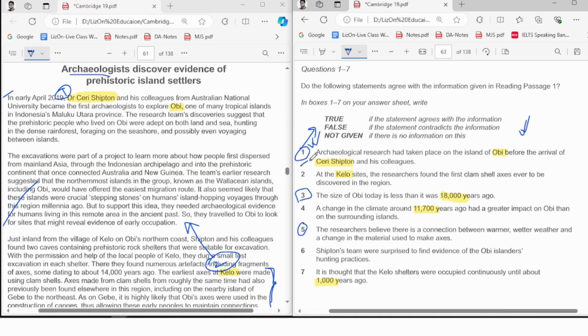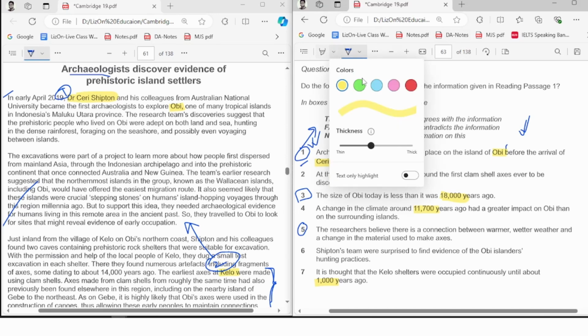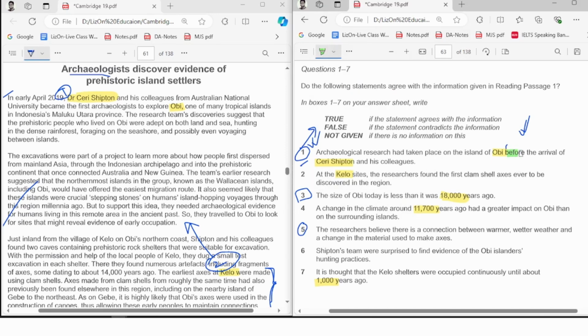Let's do that for this question. First up, they're saying archaeological research had taken place on the island of Y before the arrival of Dr. X and his colleagues. For this question, it's very important: they're asking you about time. Time is the thing they're talking about here. Before. Give importance to this word, before. Try to understand the question.